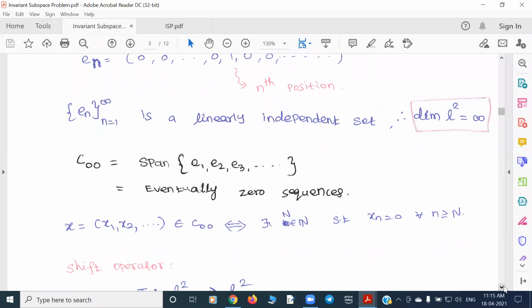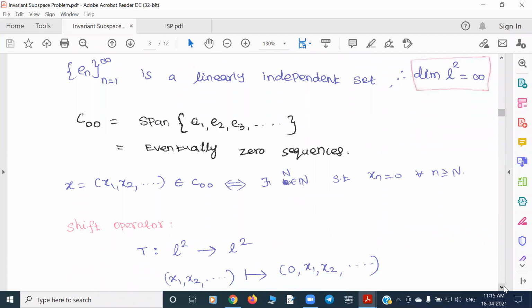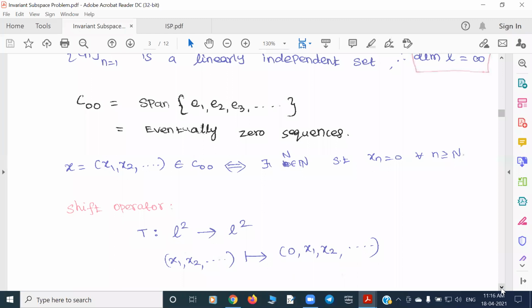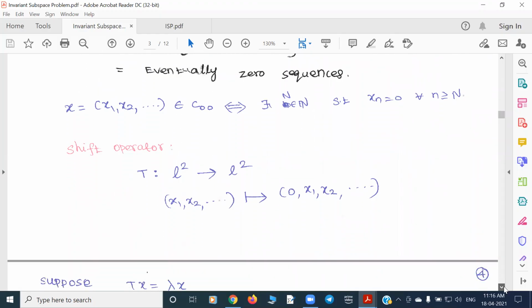Okay. So now I'll define what the shift operator is. Define T from L2 to L2. Namely, it's called the right shift because we are shifting to the right. It sends x1, x2, x3, and so on to 0, x1, x2, and it goes like that. Now you can check that this is trivially a linear map, since there is nothing to verify for the linearity here.